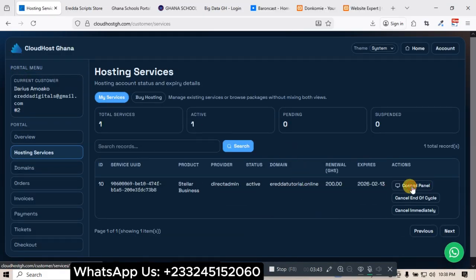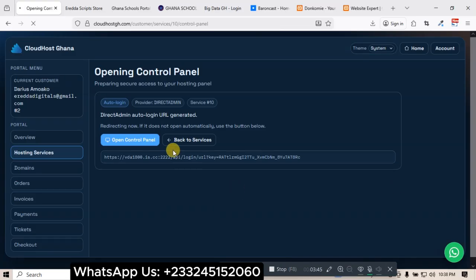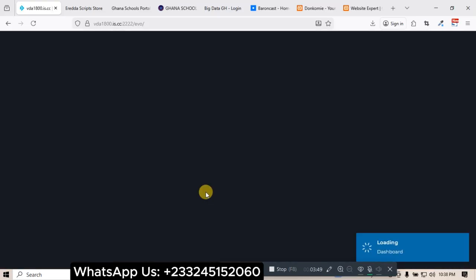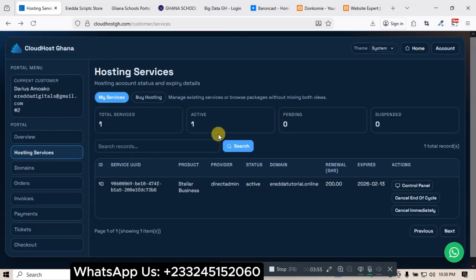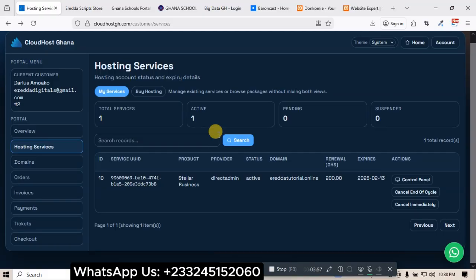I can click control panel, and I don't have to do anything again. It will take me straight to the control panel, and this is my control panel. Let me click here to go back. This is a billing system, and I developed this platform using AI. So with this you'll be able to do anything.